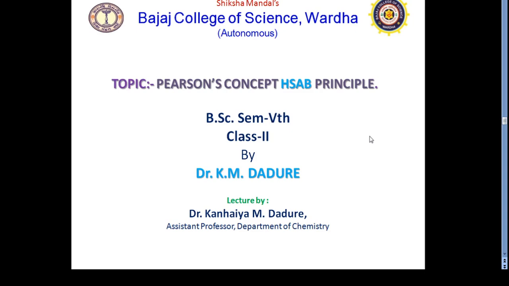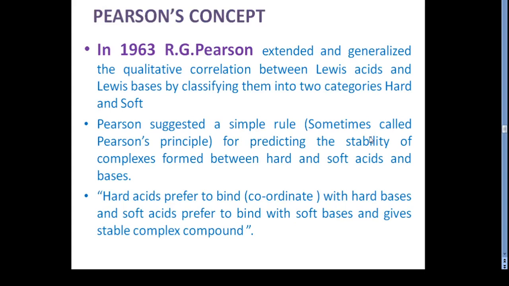But in this topic, Pearson gave a very simple principle for reactions between acids and bases, and this principle states that hard acids prefer to combine with hard bases, whereas soft acids prefer to combine with soft bases.